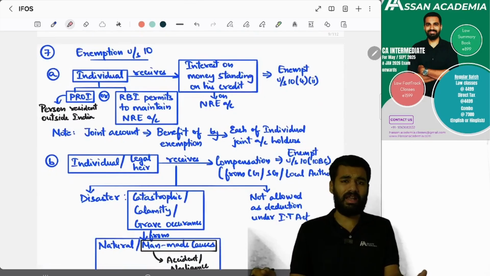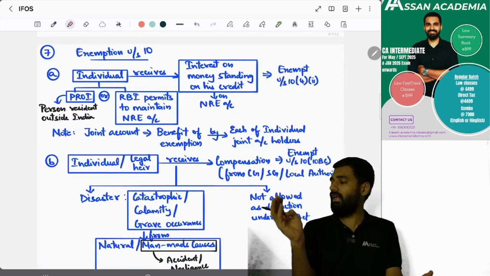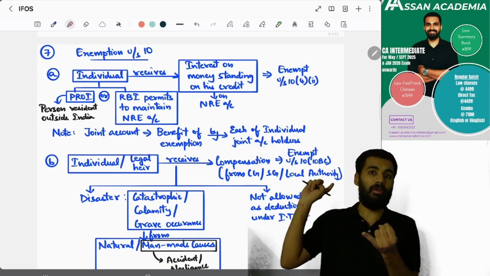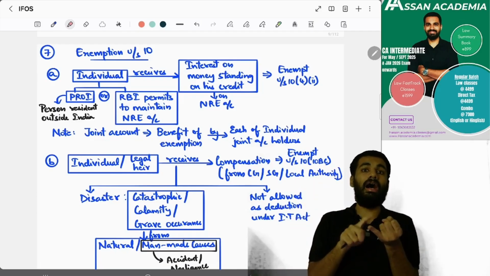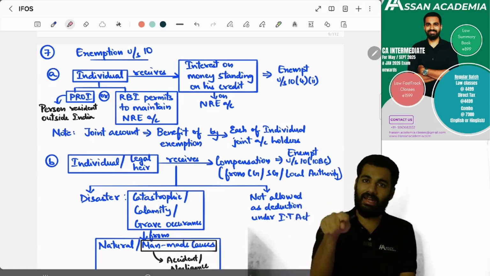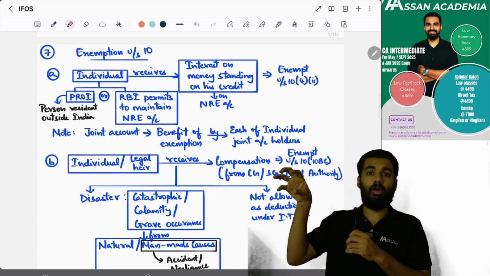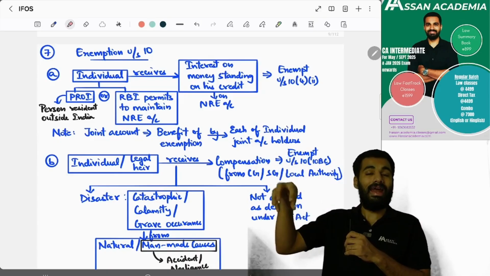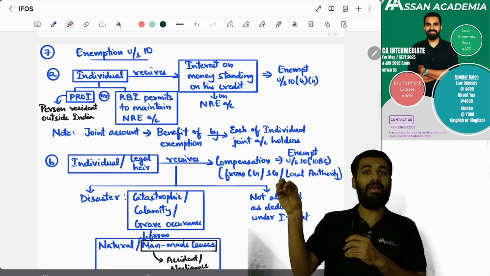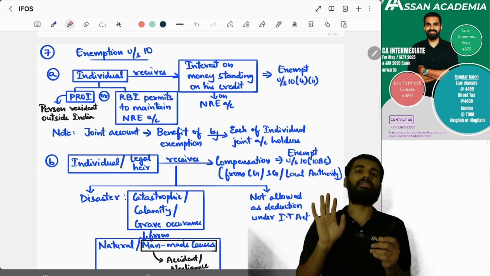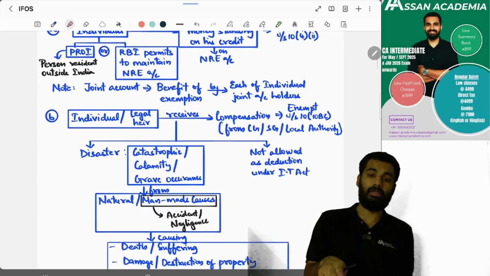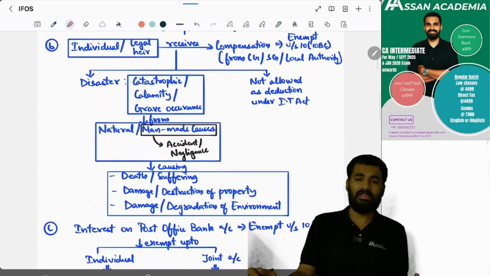Exemption under section 10. Sir, an individual who is a person resident outside India as per the FEMA Act, or whom the RBI permits to have an NRE account, and he has an NRE account, and because of the money in the NRE account, interest is being credited for him. This interest is exempt. Otherwise, interest is generally taxable under income from other sources, but this interest is exempt. Yes or no? Yes.